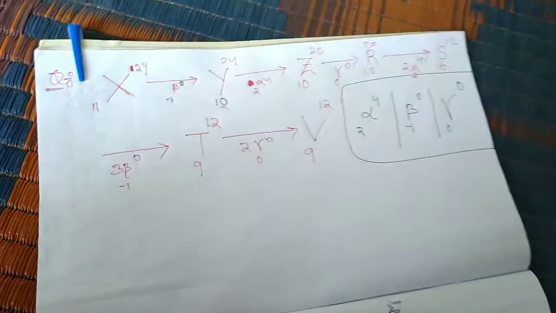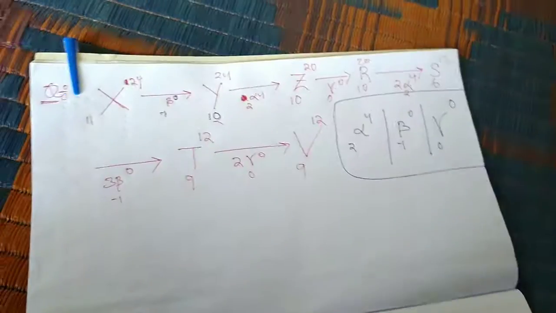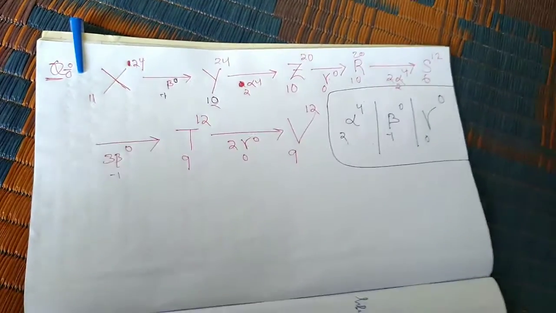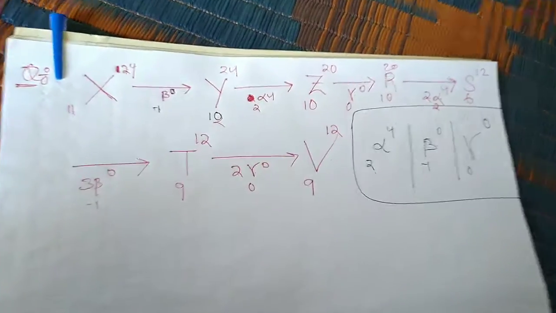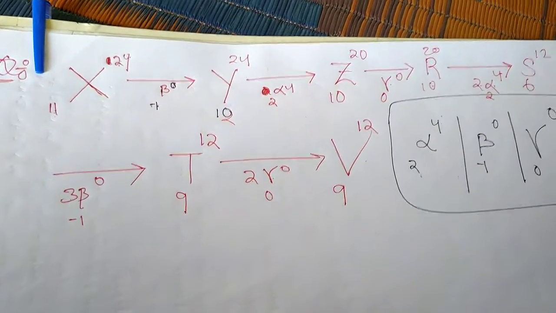So students, these are all about alpha, beta, gamma particle, and related to alpha, beta, gamma particle. About this class, comment to me. This is all about alpha, beta, gamma emission.